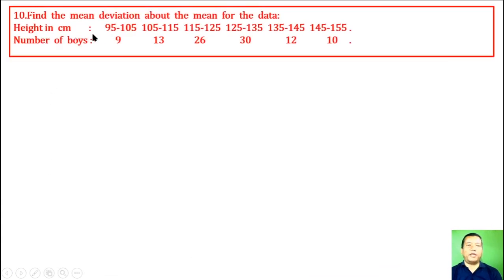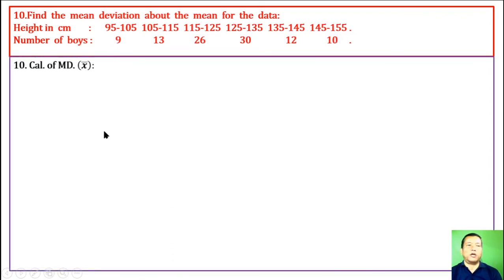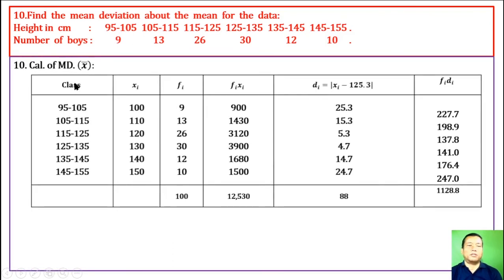Question 10. Find the mean deviation about the mean for the data: height in centimeter, number of boys. This is also a continuous frequency distribution. Therefore calculation of mean deviation from mean: make the first column, and find out xi, the mid value, which is the sum of these 2 divided by 2, we get this. Similarly others, and fi is given.